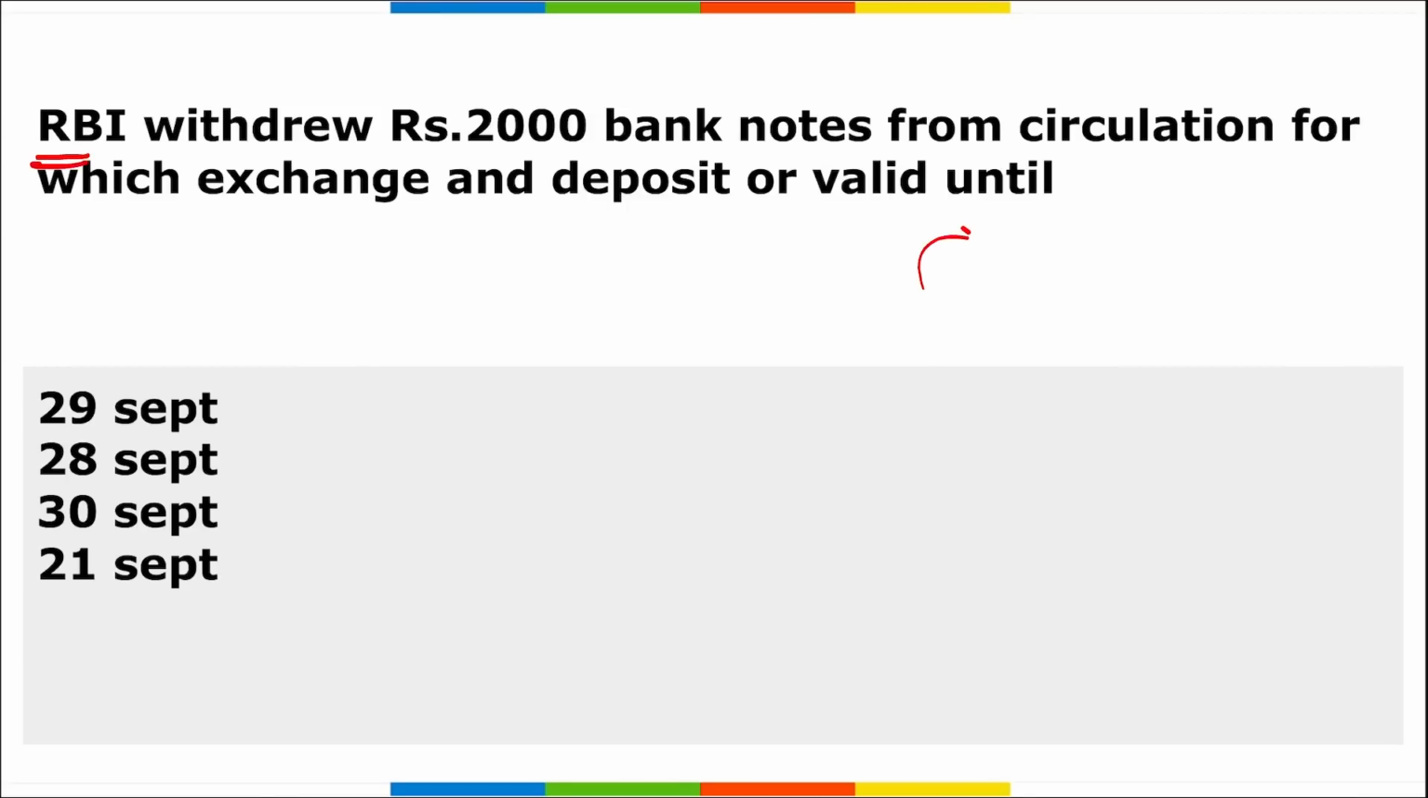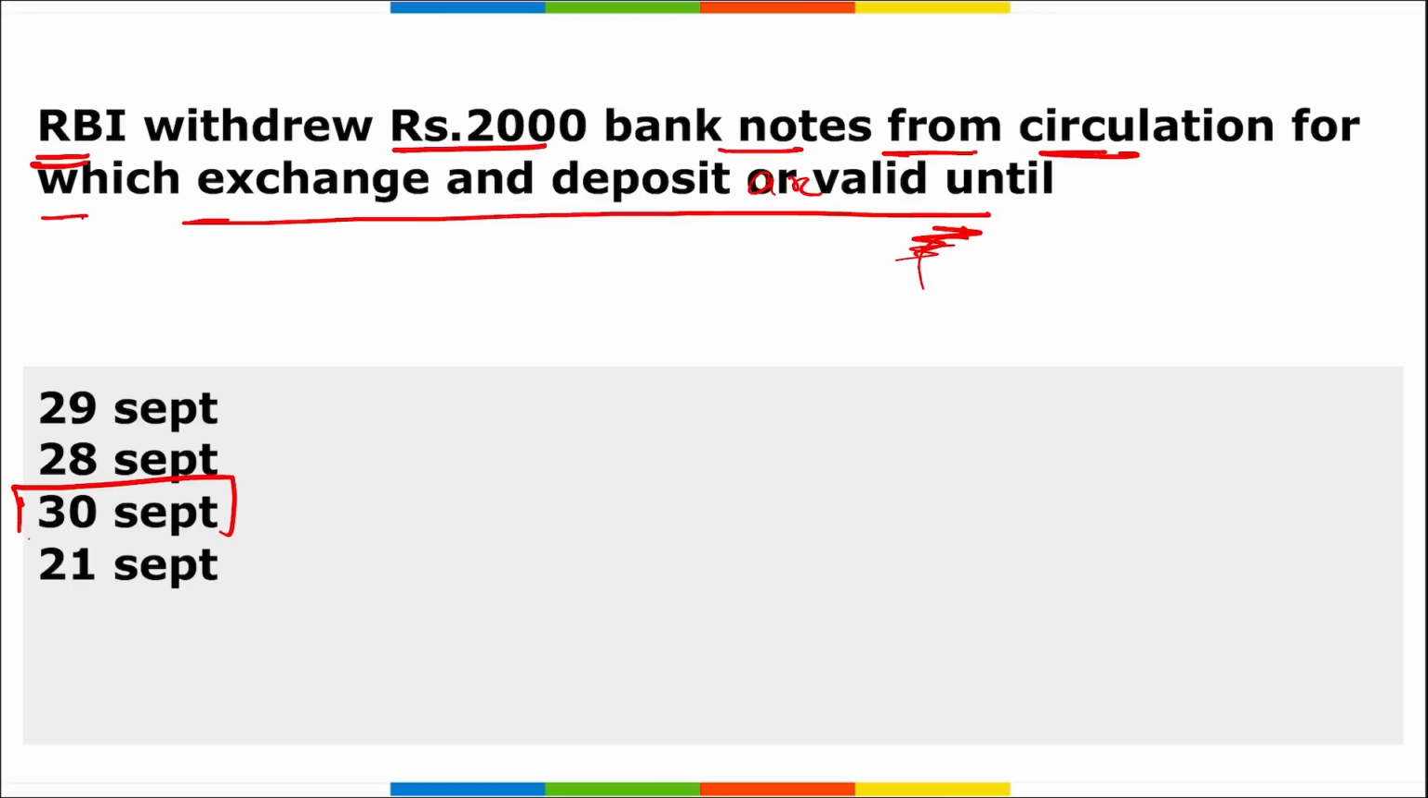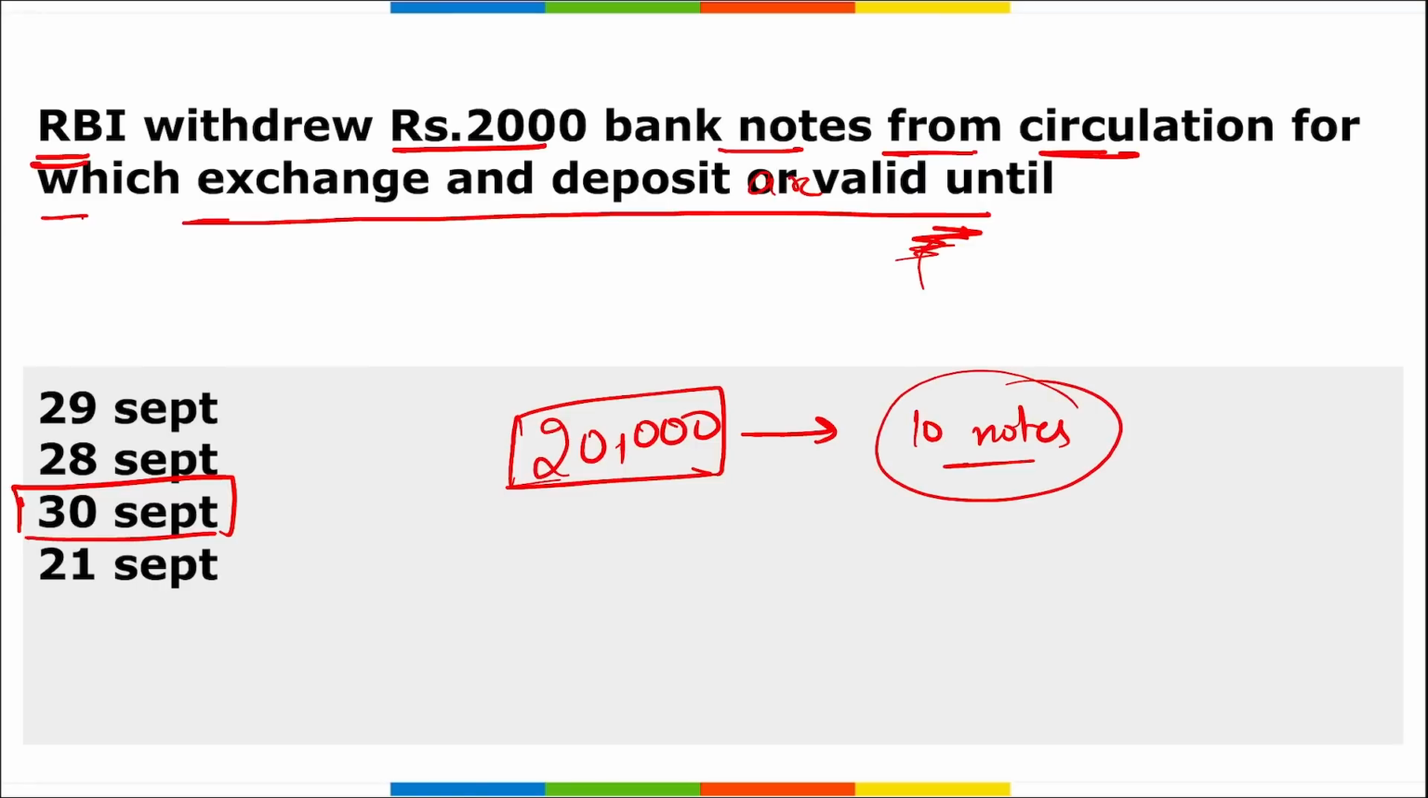Next is RBI. RBI withdrew the 2000 rupees banknote from circulation, for which exchange and deposit are valid until 30th of September, right? And remember, these notes can be changed on a daily basis with an exchange limit of up to 20,000 rupees, or we can say 10 notes daily. You don't have to fill any form, you don't have to give your identity card or anything. Directly you will be able to change these notes at the bank. Correct?